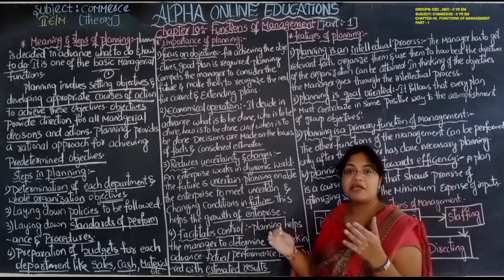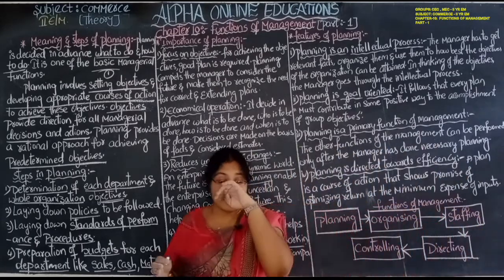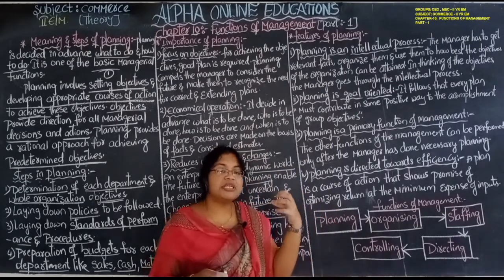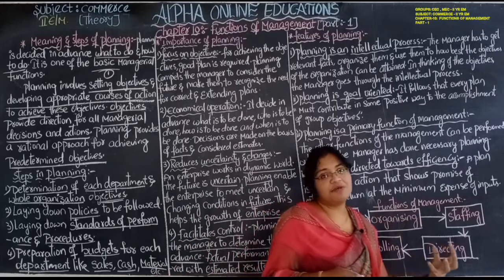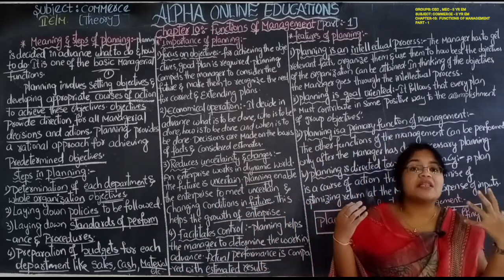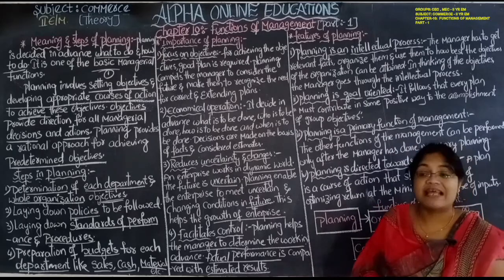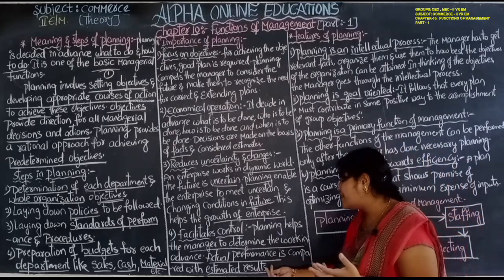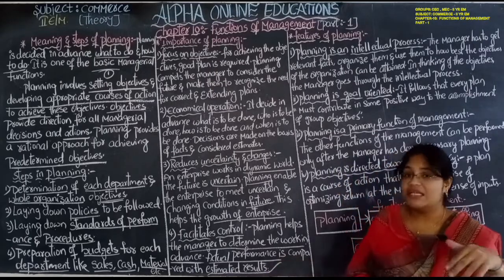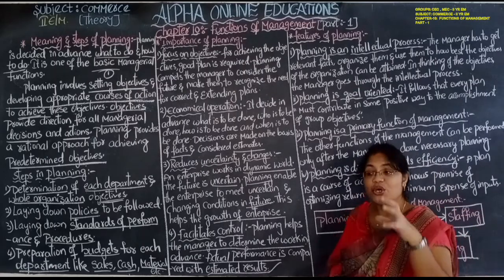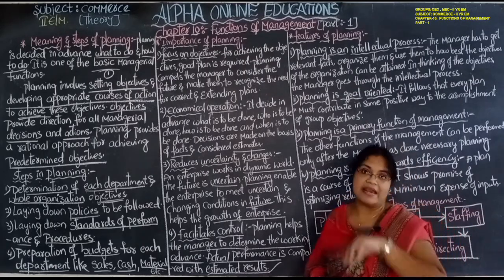If they are estimating 10,000 units of excess production, but in actual performance only 5,000 units are produced, then 5,000 units are not produced, which means the estimation did not completely reach the target. So there is a certain drawback in the planning.